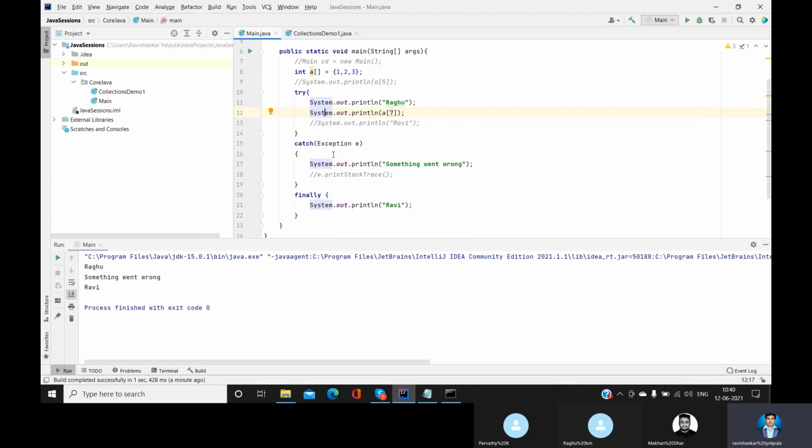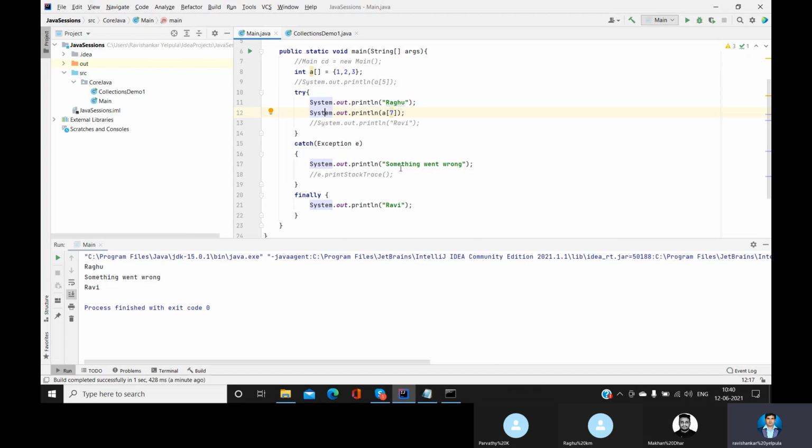Then what will go to the catch block? How are you going to handle that exception? You are just printing a message, you are just stopping, you are just letting the user know that something is going to occur. For example, you are trying to access an element which is not there, and you just handle the exception.